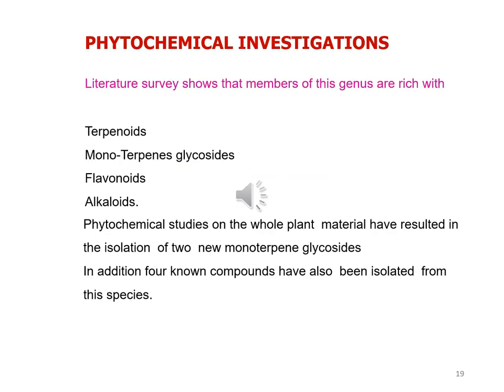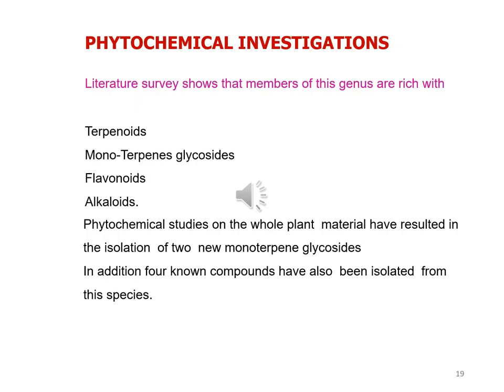The phytochemical investigations of Indigofera hydrantha show that members of this genus are rich in terpenoids, monoterpene glycosides, flavonoids, and alkaloids. Phytochemical studies on the whole plant material have resulted in the isolation of 2 new monoterpene glycosides, and in addition 4 known compounds have also been isolated from this species.